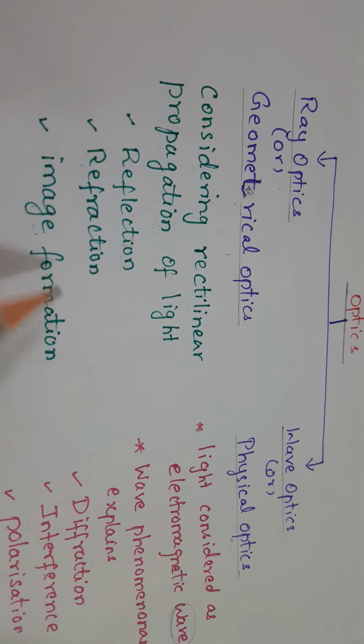If it is a transparent medium, what happens? This OC we call the undeviated ray. Because of this mirror, this undeviated ray is deviated and deflected, and this becomes the reflected ray, children.